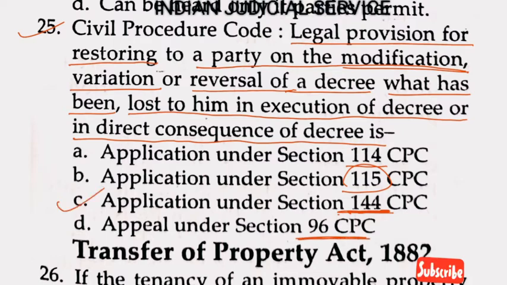So the answer is option C, application under Section 144, and this section relates to the legal provision for restoration to a party, on the modification, variation or reversal of a decree, of what has been lost to him in execution of the decree or in direct consequence of the decree, under Section 144.